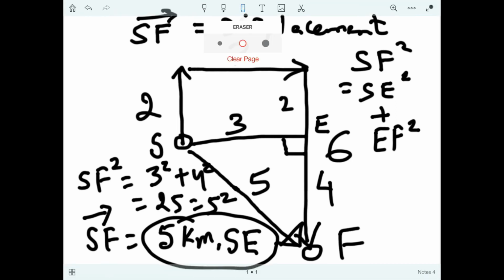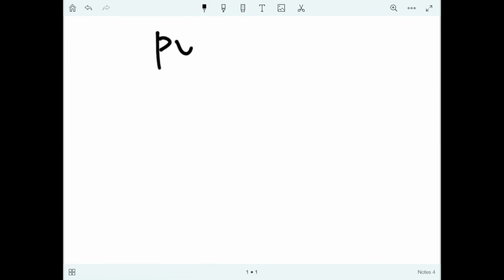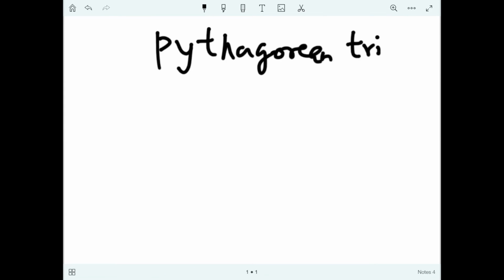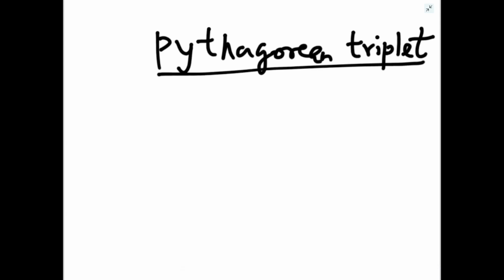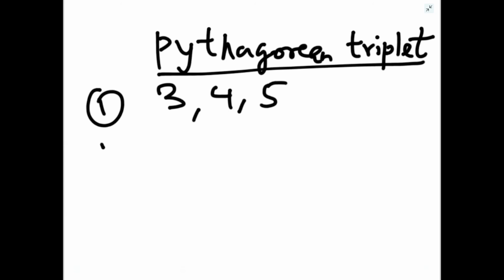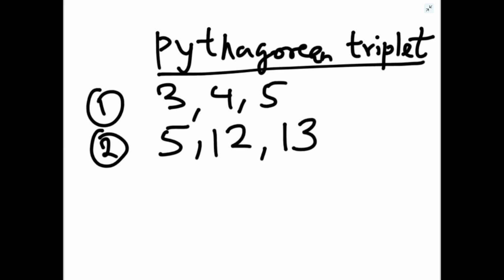So here I have made one calculation using the Pythagorean theorem. That is called a Pythagorean triplet. If you learn these triplets, calculation will be easy. So the first triplet is 3, 4, 5, meaning 3 square plus 4 square equal to 5 square. So if base is 3, height is 4, hypotenuse will be 5. The second, which is frequently used, is 5, 12, 13, because 5 square 25 plus 12 square 144 is equal to 13 square 169.